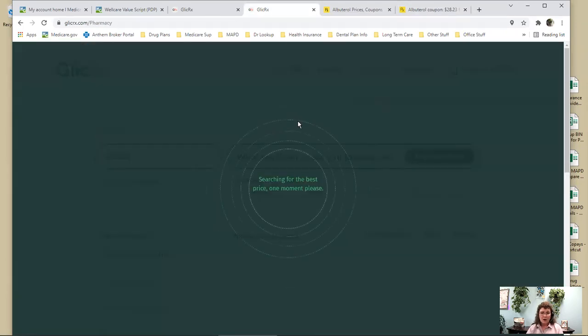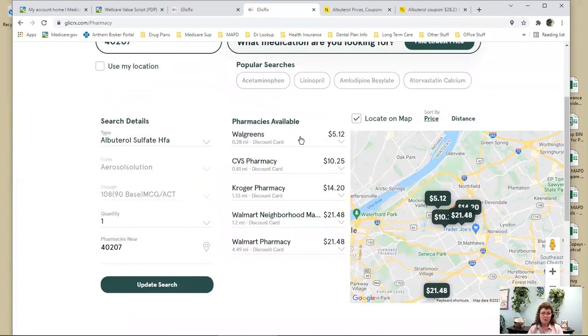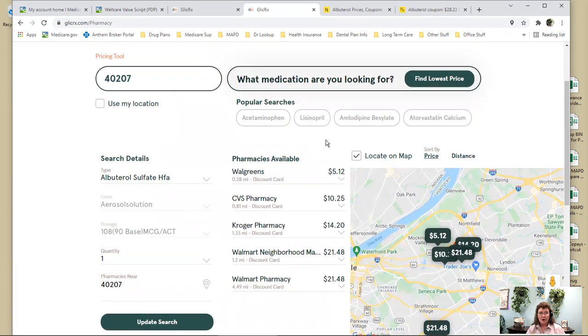Here on GlickRx, and you want to double check both of them, $5.12. So that's a pretty significant difference. And what we're finding is GlickRx many times will be less expensive than GoodRx. So check both of them out and use the one that's going to be better for you.